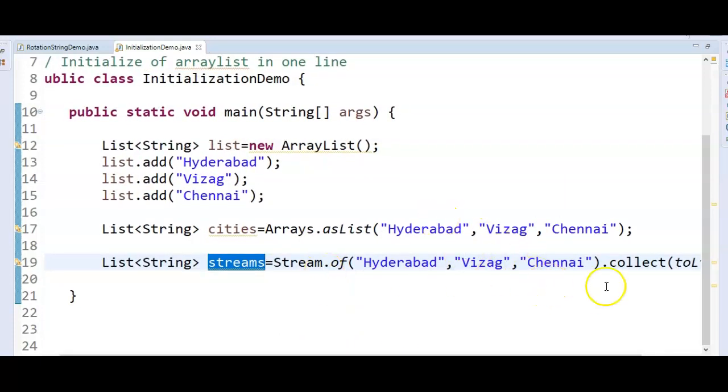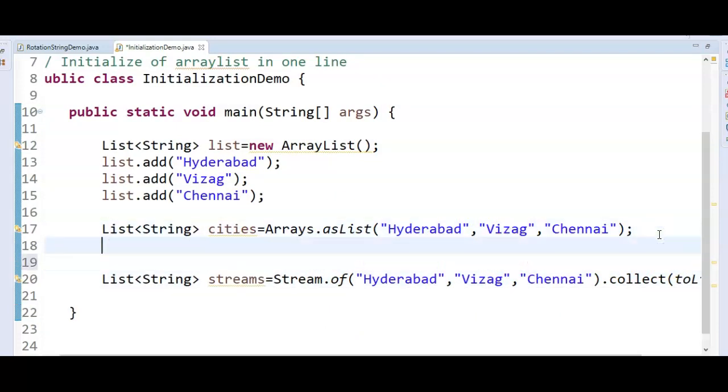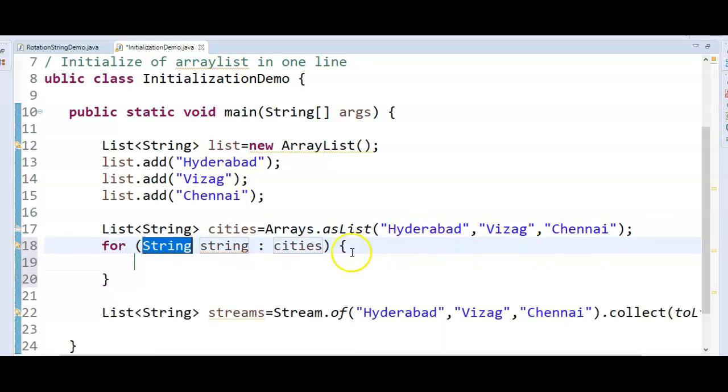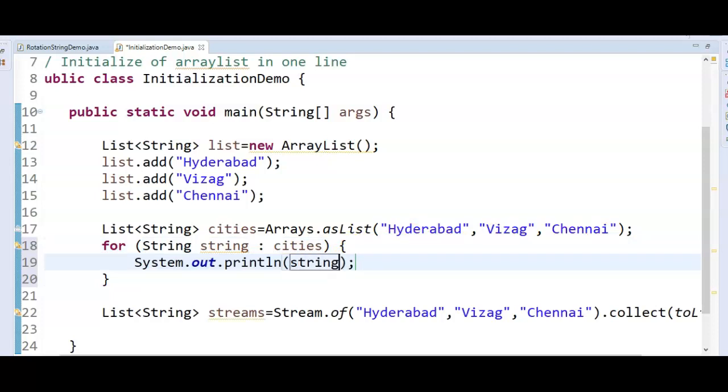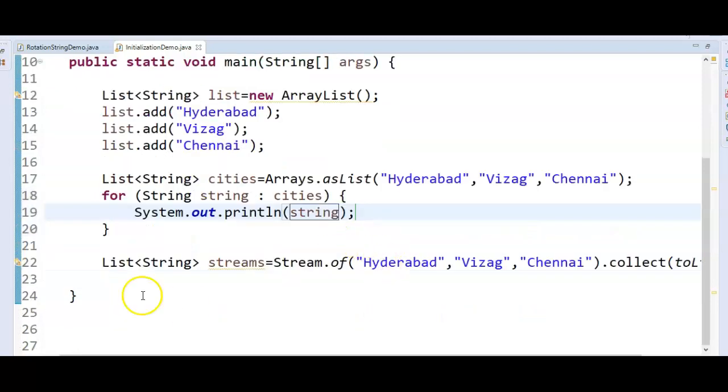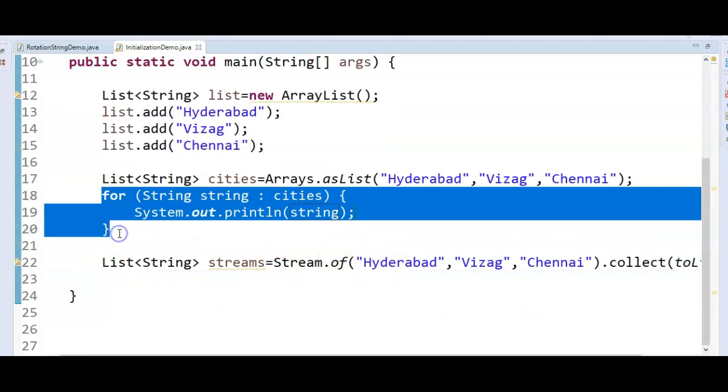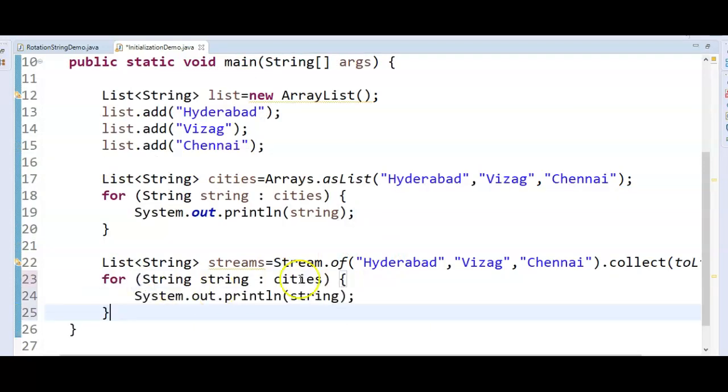If you want to print, how do we print? We can write a simple forEach method and print, suppose, the city names here. Just say forEach, System.out.println, and print like this. Similarly, if you want to do it with streams as well, you can do it in a similar way.